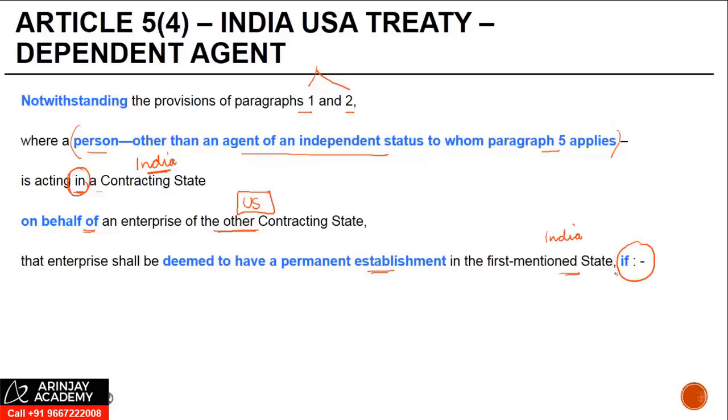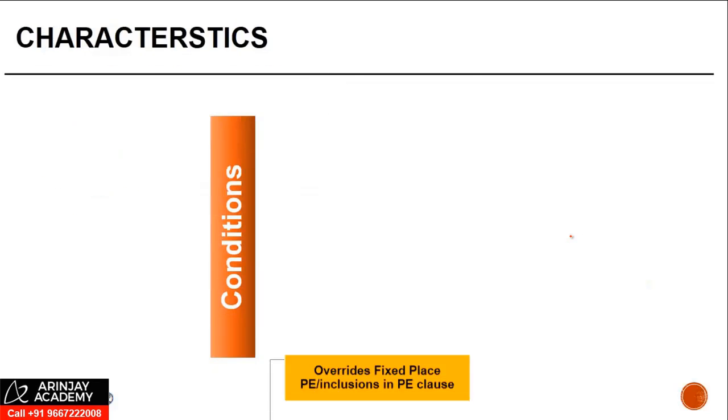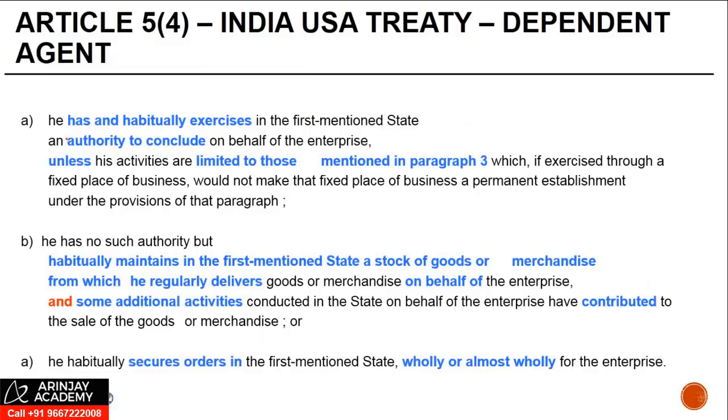If so, you are acting on behalf of a foreign company, fine. You're not an agent of independent status, fine. But even then, you need to satisfy one of these conditions. He has and habitually exercises in the first mentioned state an authority to conclude contract on behalf of the enterprise.